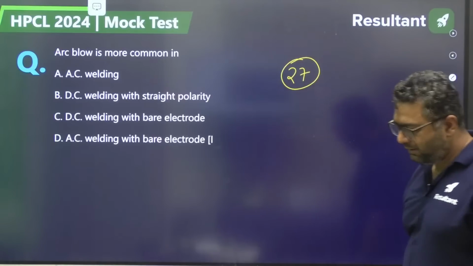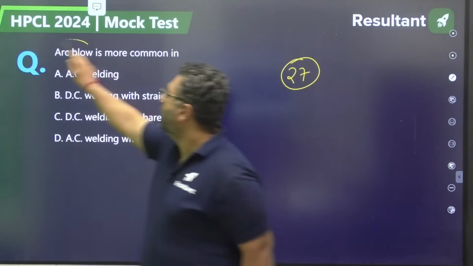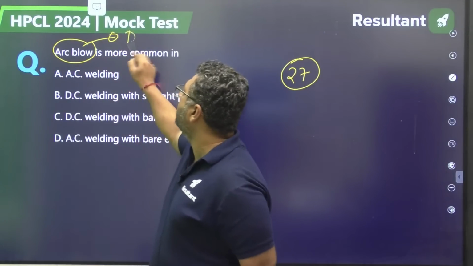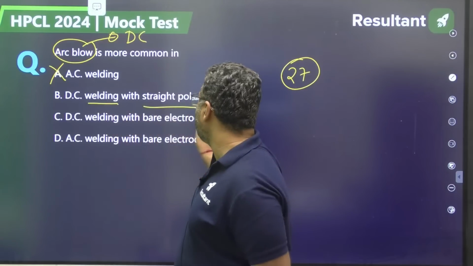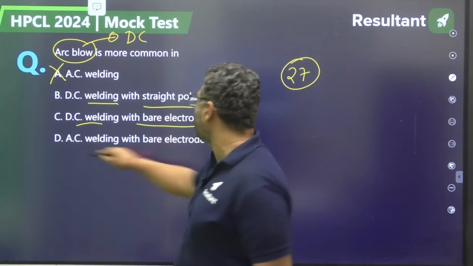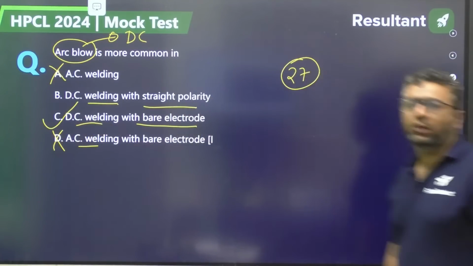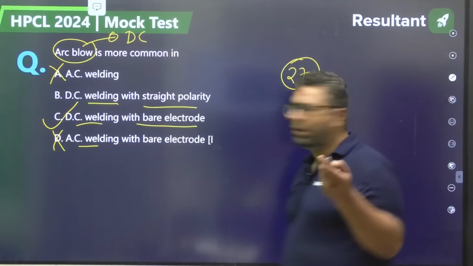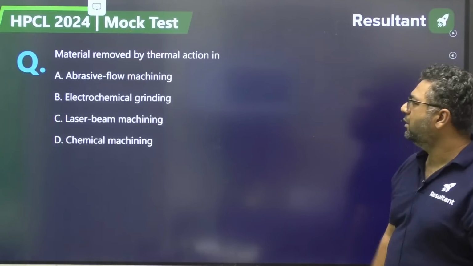Dear, first of all, when we talk about arc blow, it is more prominent with DC. So first of all, A cannot be the right answer. Now DC welding with straight polarity, DC welding with bare electrode, AC welding, AC cannot be the answer. C is the right answer. Okay, so polarity doesn't matter for that. Answer will be C.